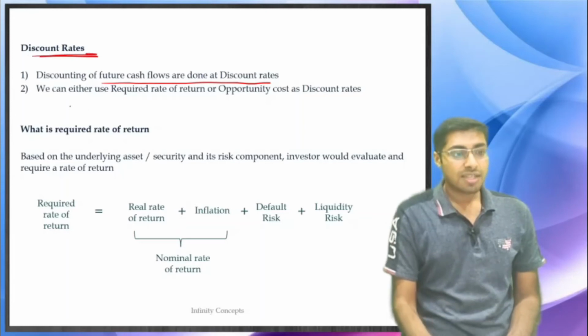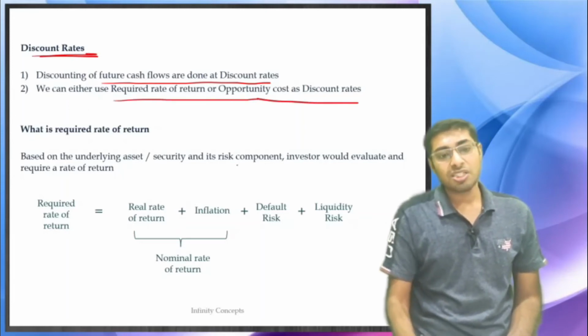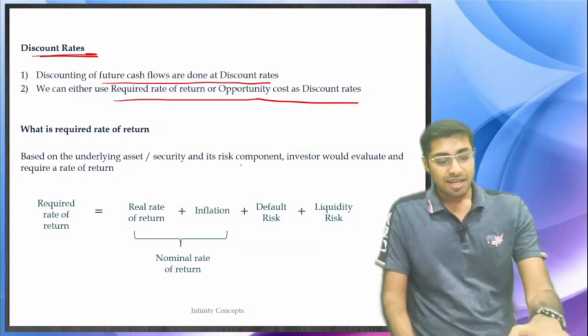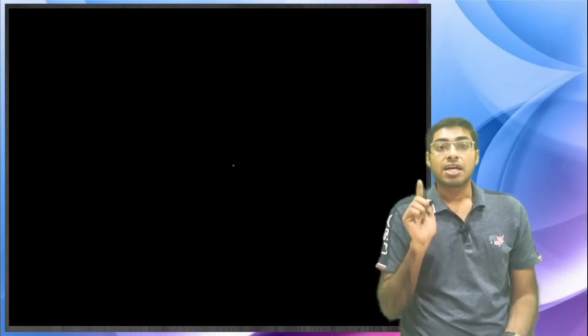Now, we can either use the required rate of return or opportunity cost as the discounting rate. Now remember, how are we going to calculate it? What is the discounting rate actually? Say for example, your grandparents had put $1 in a bank account in the 1970s.